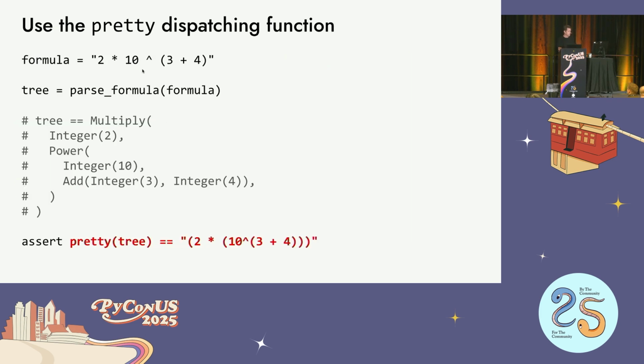I parse this formula, get this tree, run it through pretty, and then I get a normalized version of it turned into a string. And it can be totally isolated in its own package or module without any coupling with anything else or any other functionality. So it kind of seems like the best of both worlds, or dream state.